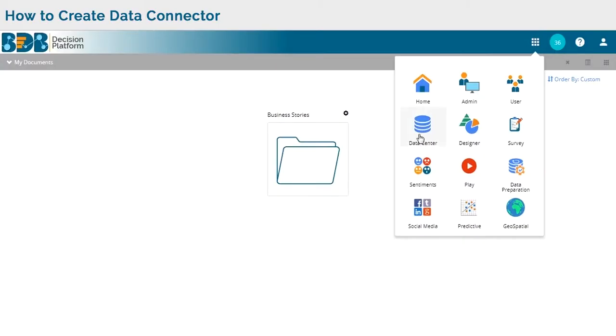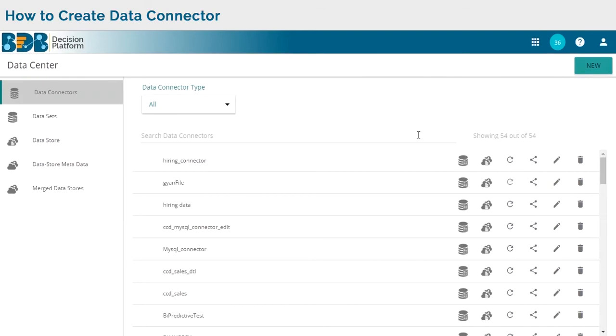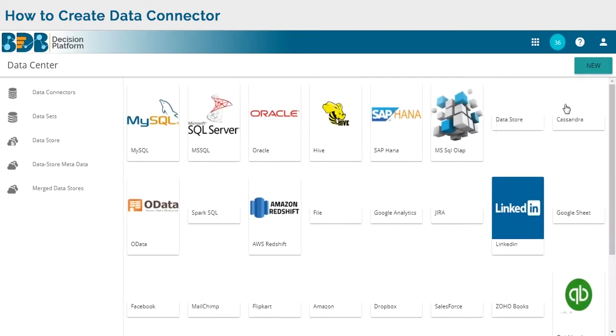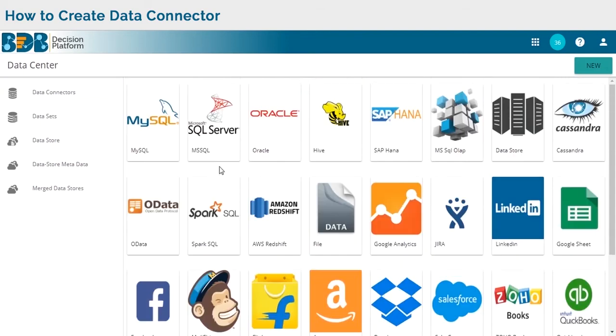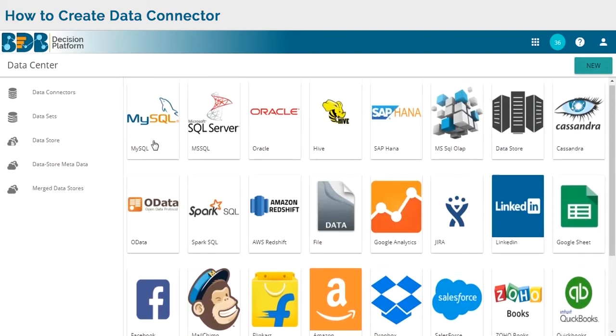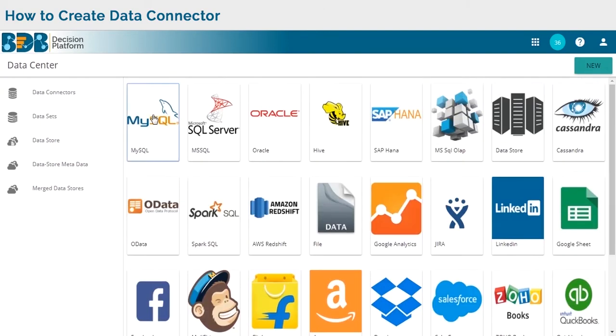To go to the data center, click on the new button and go to the data connector. So these are the different sources through which we can connect. I'm going to select MySQL.